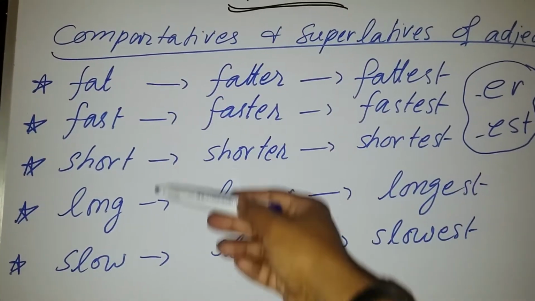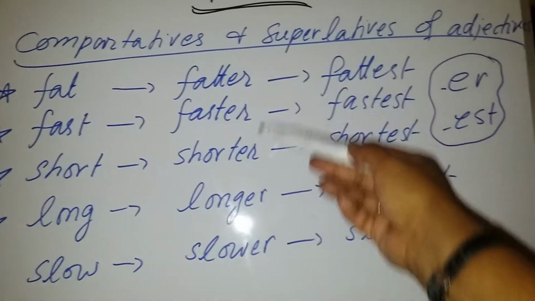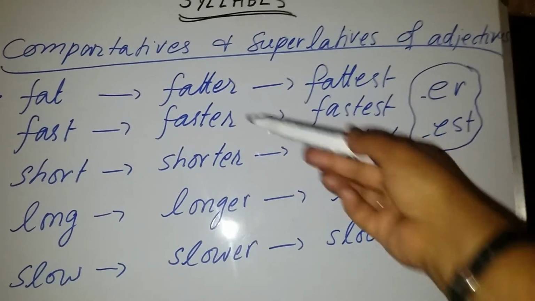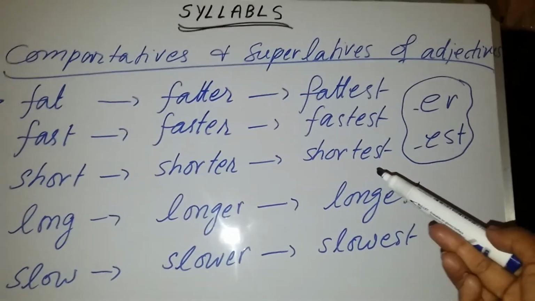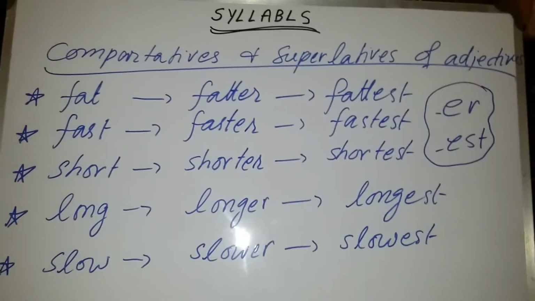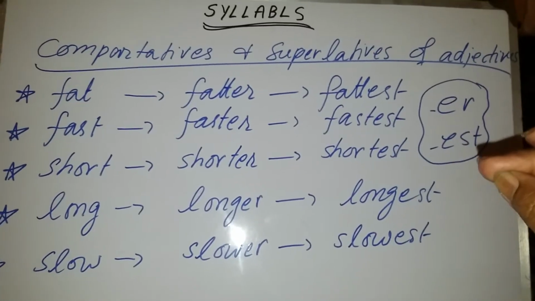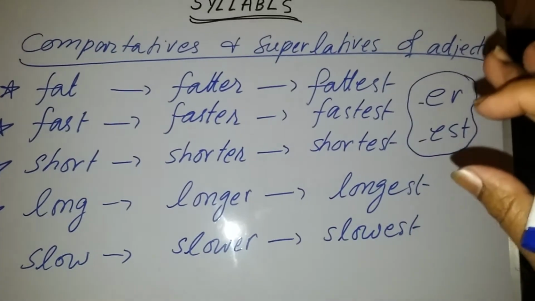We have put ER and EST as suffixes after them and converted them into comparative and superlative. So always remember, whenever you find single unit adjectives, you will just put ER and EST after them. No other more or the most will be used in single unit adjectives or words.